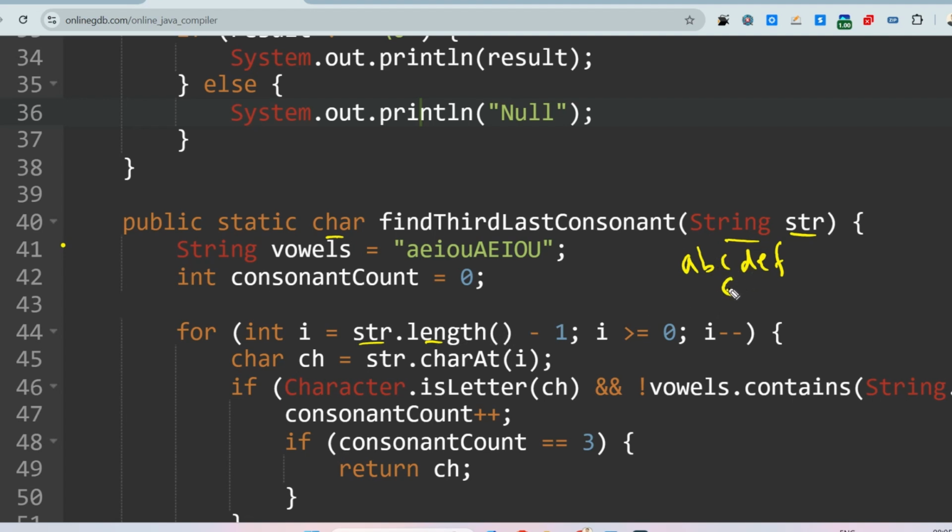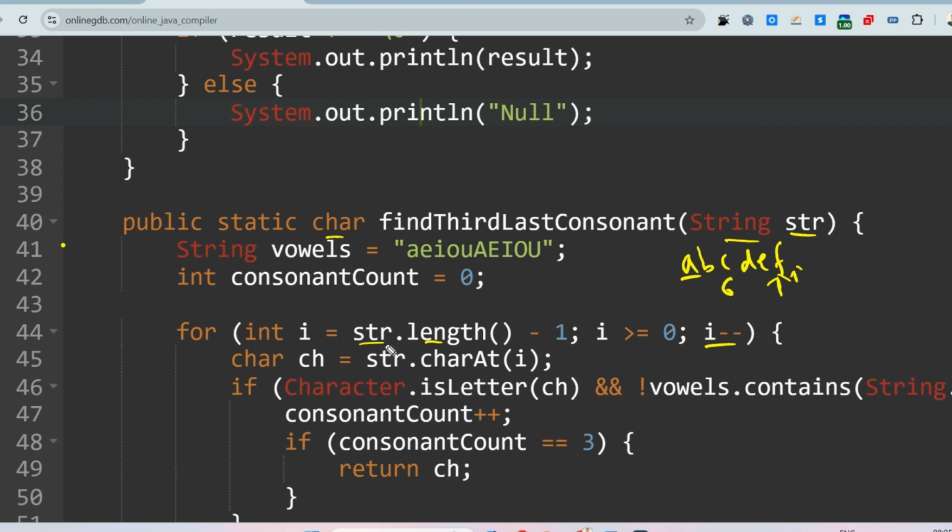If we access, let's say, str.charAt(6), what is the char at 6? Indexing starts from 0, so 0 1 2 3 4 5 6, it will not access any element of the string. That's why we should start from 6 minus 1. We go up to the zeroth element of the string, decreasing the count, otherwise this would be an infinite loop.